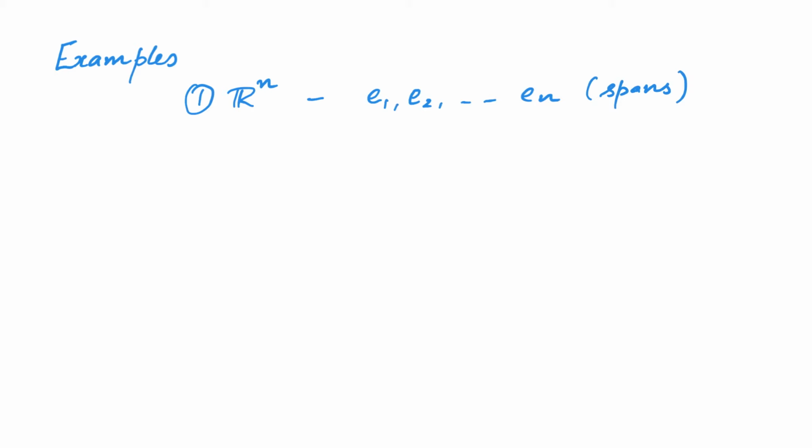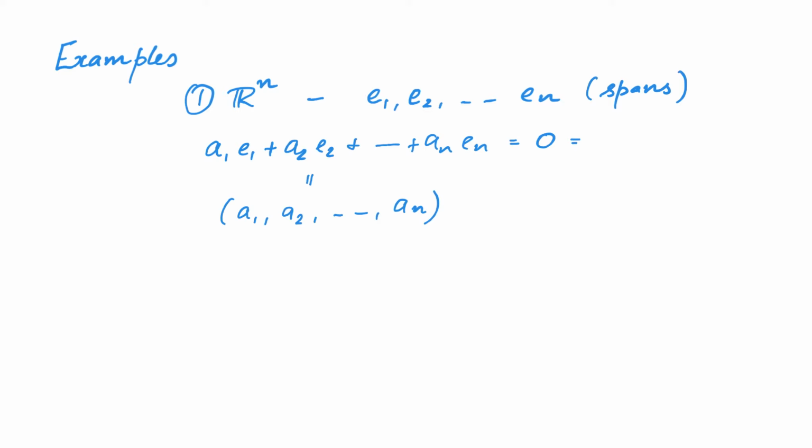How do we show they are linearly independent? To show this, let a1 to an be some constants such that a1 e1 plus a2 e2 plus etc. up to an en is equal to 0. But notice that a1 e1 plus a2 e2 plus etc. up to an en is just the tuple a1, a2, etc. up to an. And by 0, we are actually talking about the 0 vector in Rn, which is the tuple 0, 0, etc. up to 0.